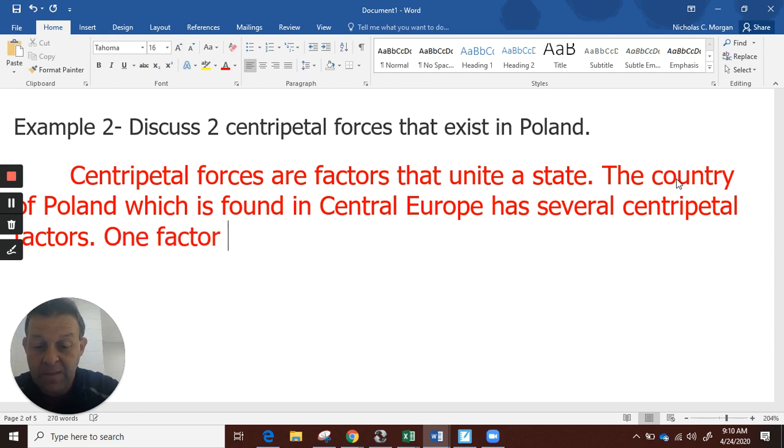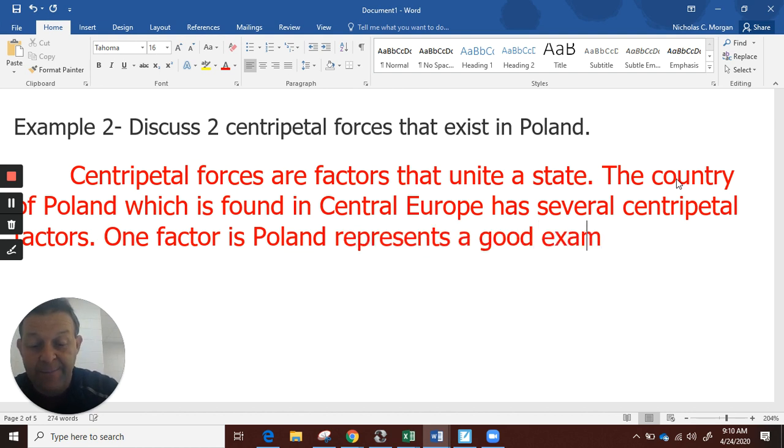One factor is Poland represents a good example of a nation state.